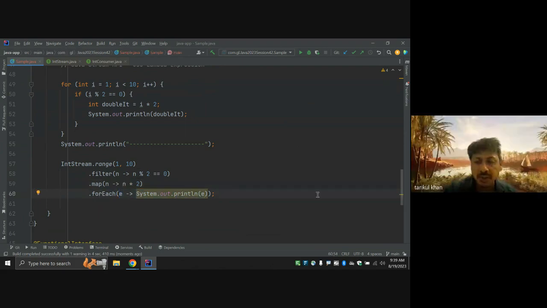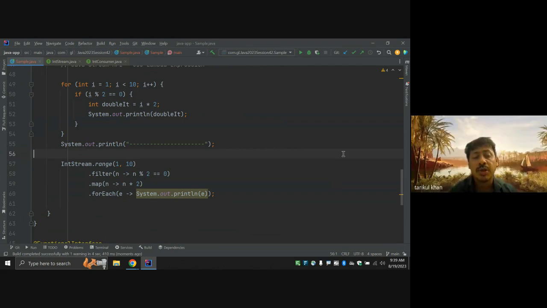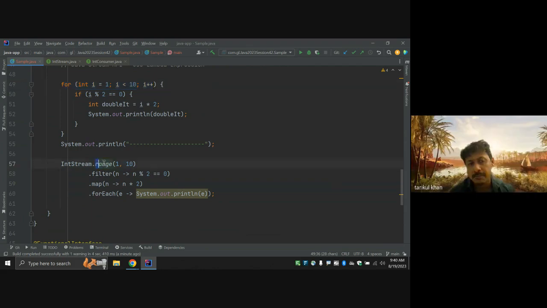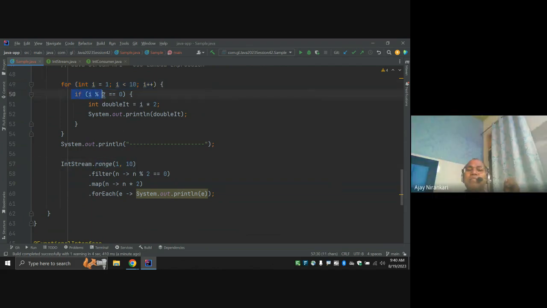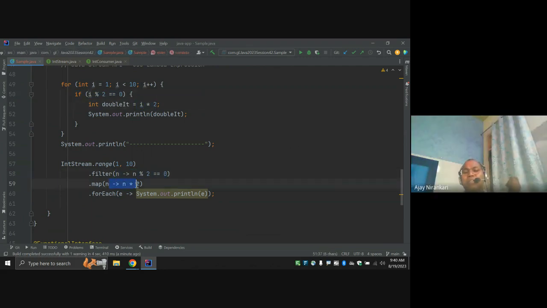So, Ajay bhai, how do I know which line I have to write first logically? Like here, think first you want to write all the 1 to 10, right? Here I say I want to check if it is even or not. Here check it's even or not. Again you say double it, you also double it. Then print. Okay, so what the things you are writing here, same I am writing here.